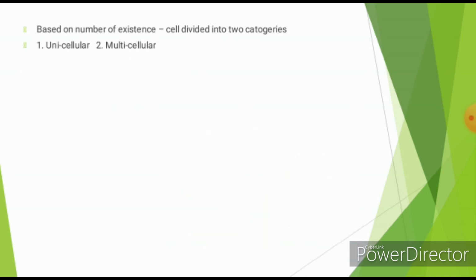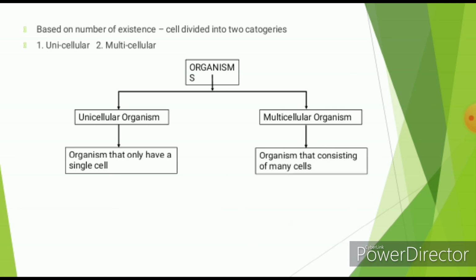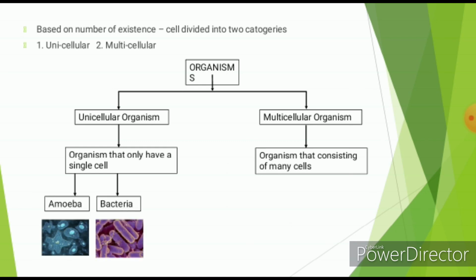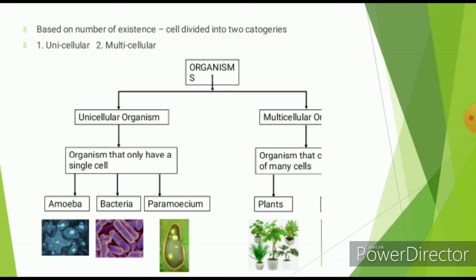Let me move on to the number of the cells. Based on the number of cells, organisms are divided into two categories, unicellular organisms and multicellular organisms. Unicellular organisms have only a single cell and in multicellular organisms the body is made of many cells. Unicellular organism examples are the amoeba, bacteria, paramecium. Multicellular organisms are all plants and animals.